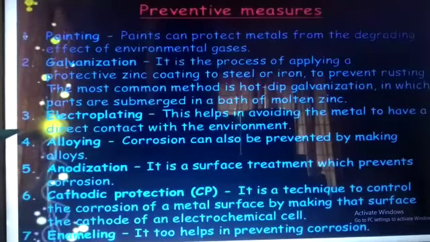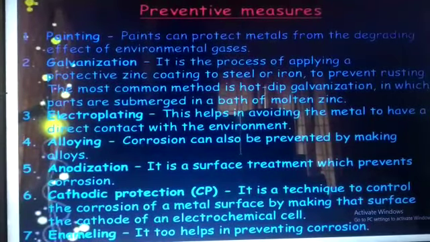even brass and zinc. So in order to prevent corrosion, we need to paint it, because paints are oil based. It does not allow the air and moisture to gather. Galvanizing is a process of protecting the iron by giving a coating of zinc, which prevents rusting. Electroplating: with the help of electricity we can plate another metal like nickel on the other metal, which gives a shining effect. Alloying, anodizing, is a surface treatment which prevents corrosion.